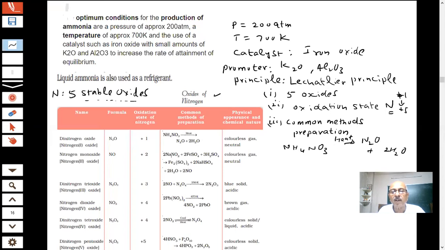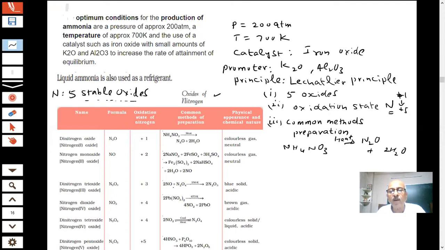Fe2+ is ferrous, this is Fe3+, and then sodium goes with one of the hydrogens, and nitrogen and one oxygen. This is NO. More important thing, students, first let me tell you the preparation.